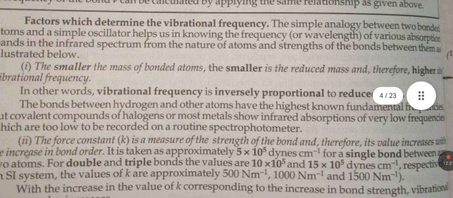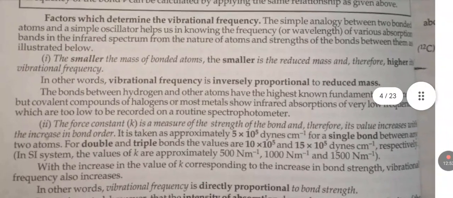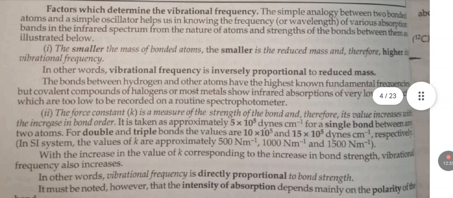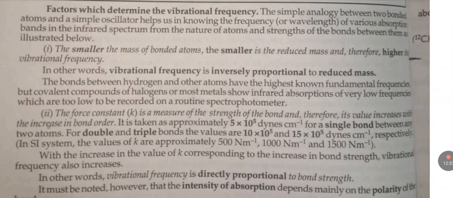Factors which determine the vibrational frequency. The simple analogy between a two-atom bond and a simple oscillator helps us in knowing the frequency of various absorption bands in the infrared spectrum from the nature of atoms and the strength of the bond between them, as illustrated below.